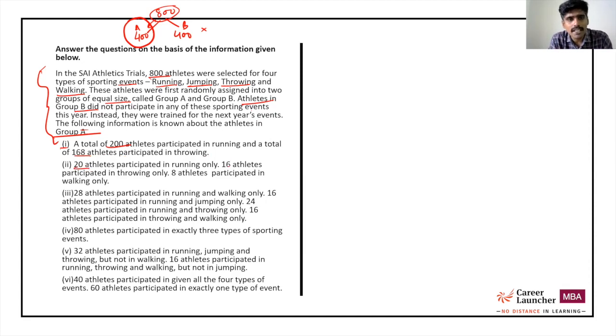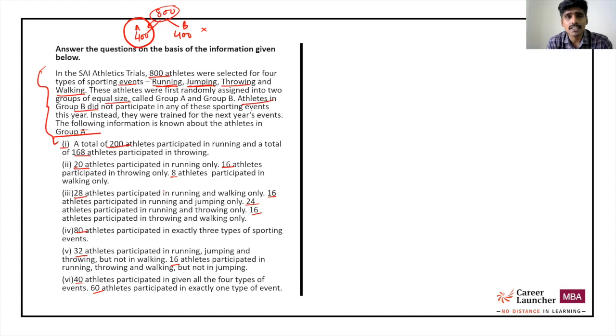Then there are numbers in every point: 20, 60, 18, 8, 16, 24, 16, 28, 80, 32, 16, 40, 60, participated in all 4 types of event, exactly 1 type of event. So this is telling us that this is probably a set that is based on drawing a Venn diagram of 4 sets, because we have 4 events here, 4 activities here.